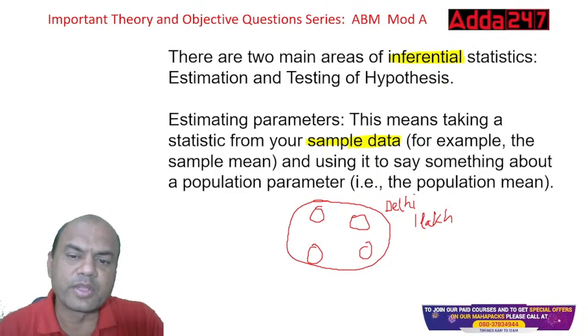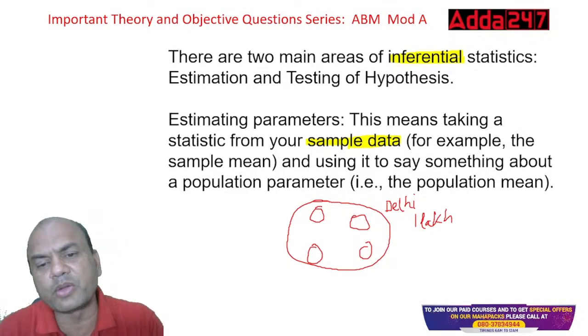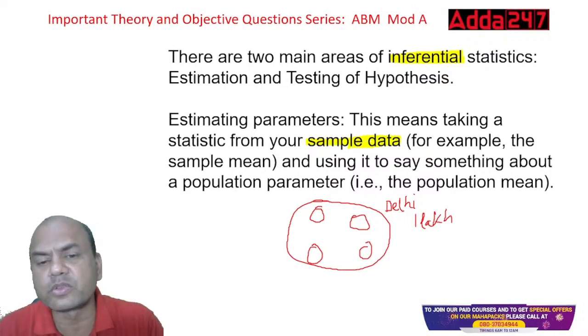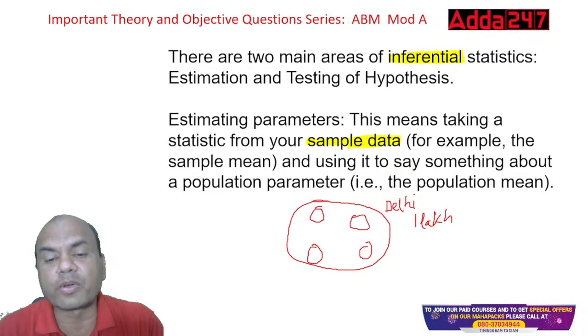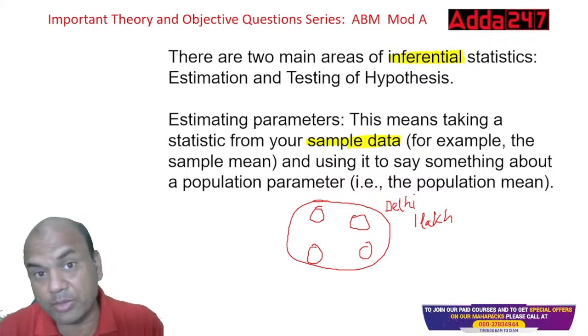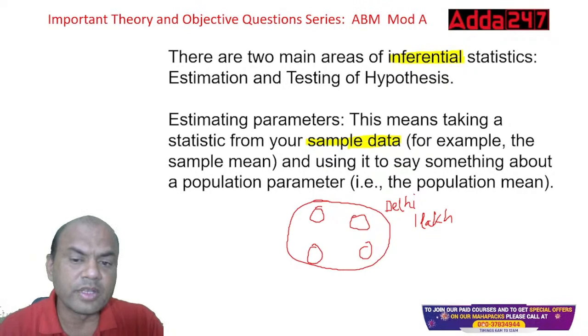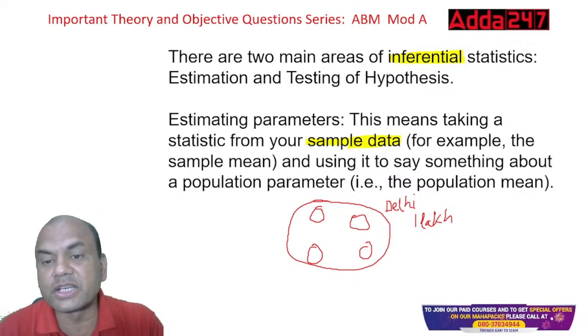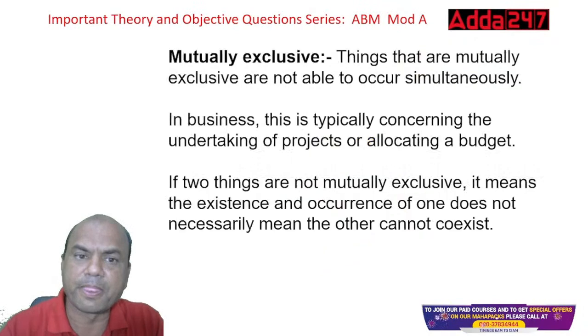Is it possible to take it from the entire population, going to every house and checking the salary? Not possible. So I take samples from, let's say, four corners, find out the salaries, and use them to say something about the population, applying it to the entire Delhi. That is estimation.